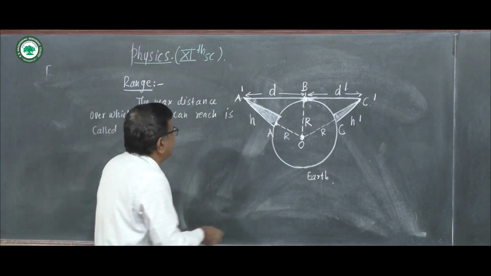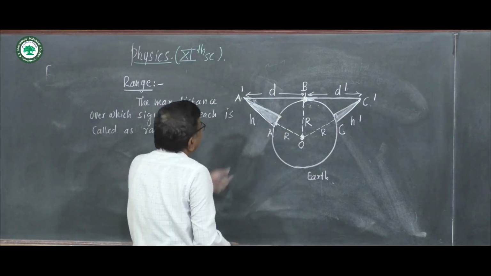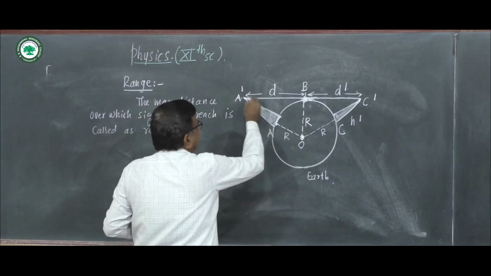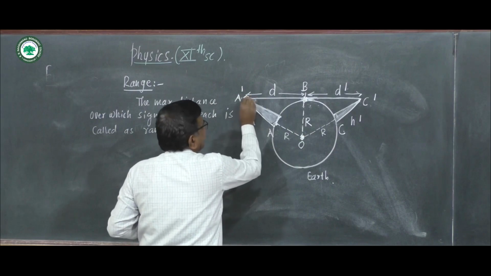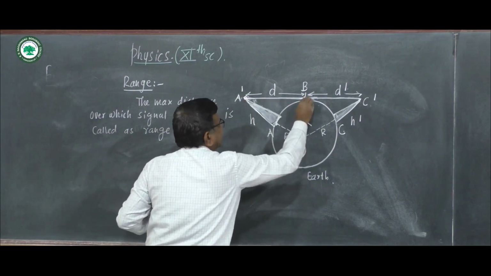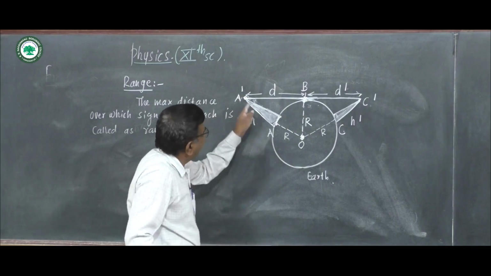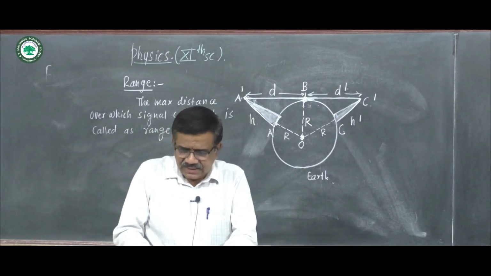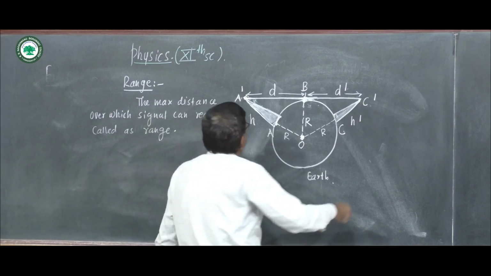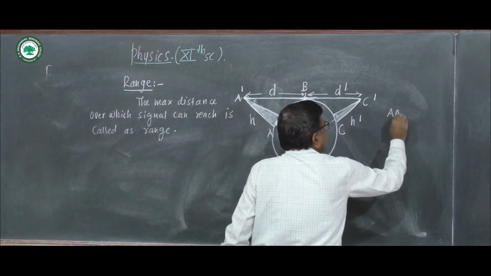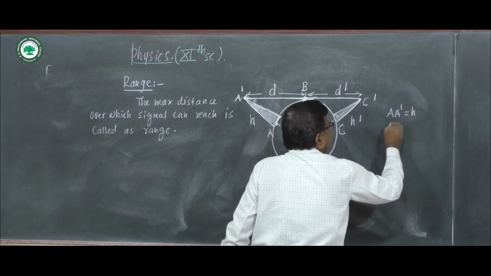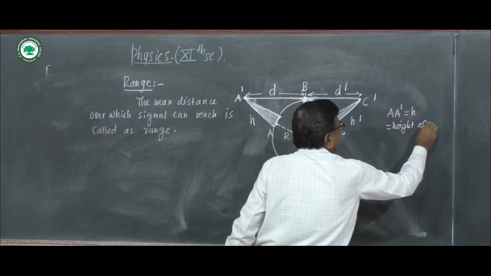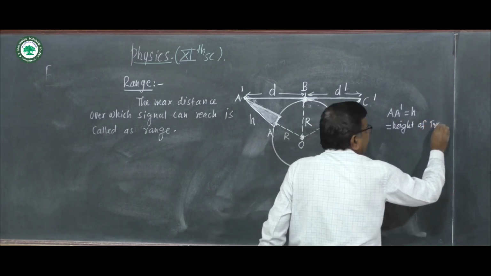This is the transmitting antenna having height h, A dash, and the signals hit the earth surface at point B, and this A dash B is the range. Here A dash A is equal to h, the height of the transmitting antenna.